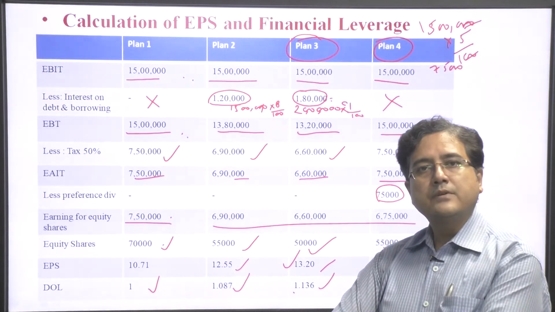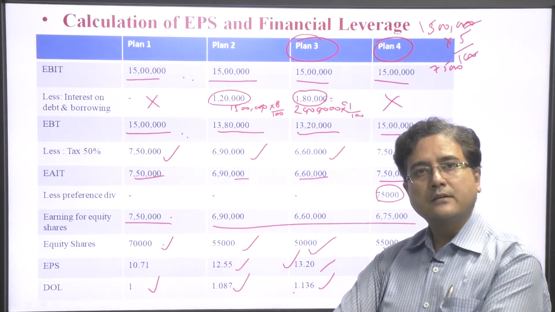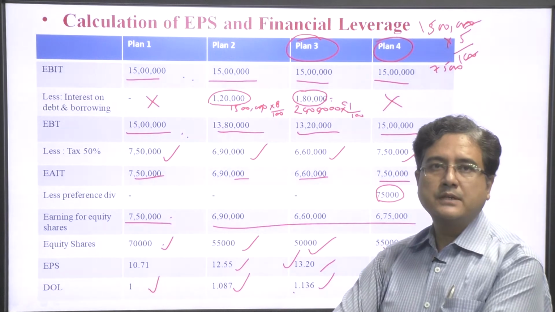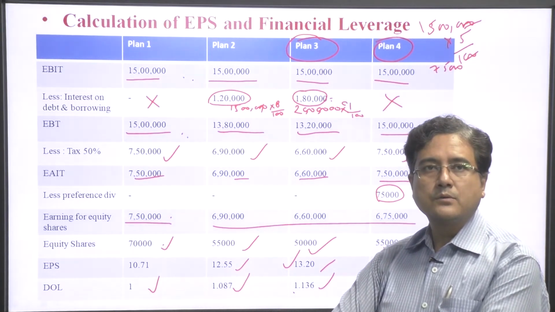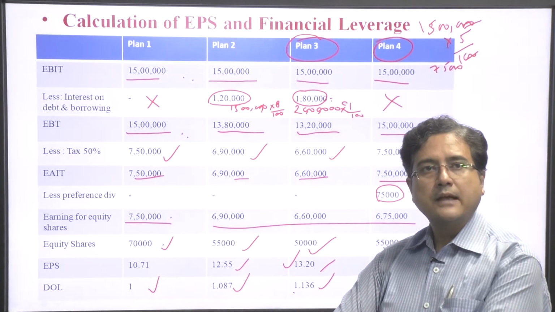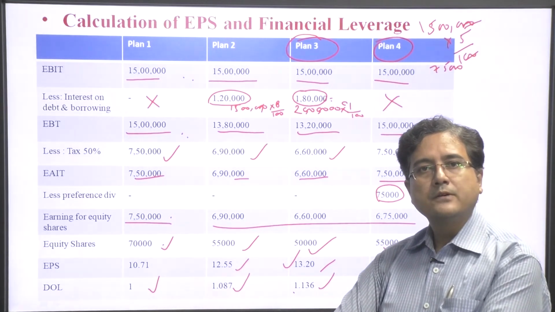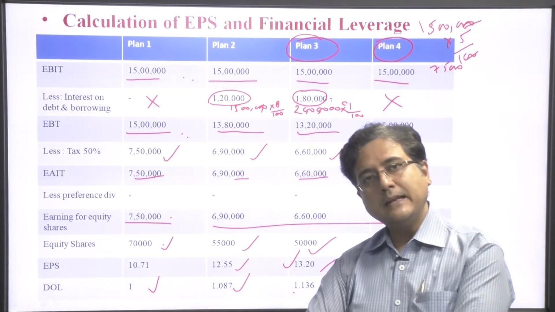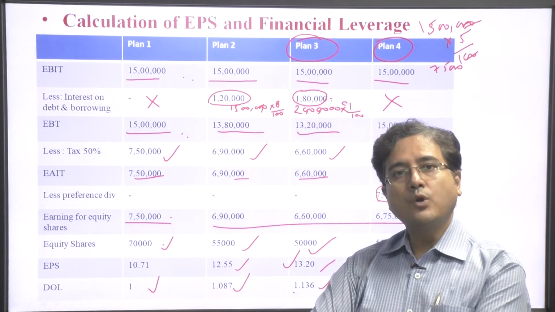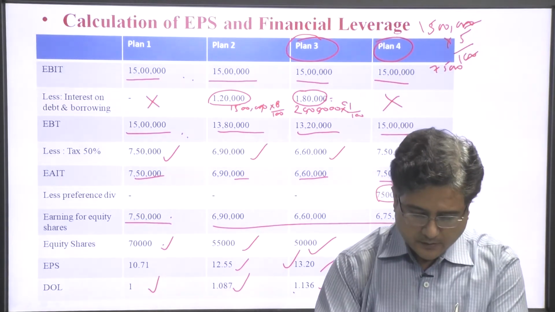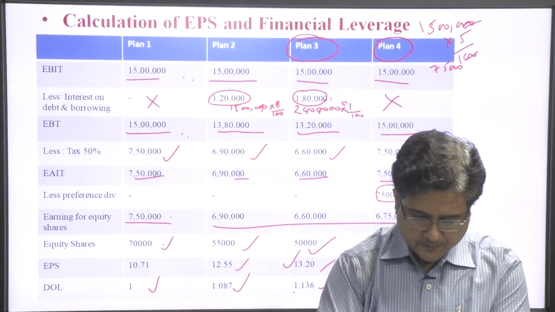In this plan, we finance the 30 lakh by 10,000 equity shares and the remaining 20 lakh from long term borrowing.